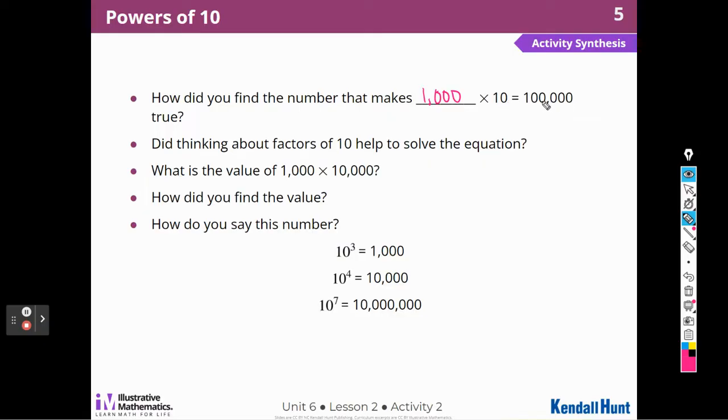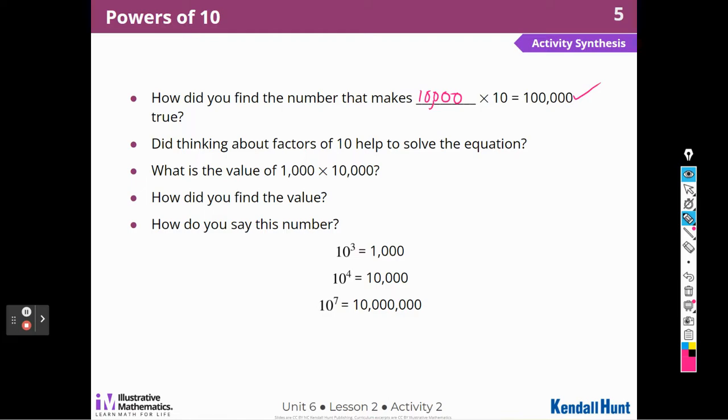No, I need 5 zeros. So I'm going to add a zero. I need 4 zeros, so 1,0000 times 10 would be 100,000.